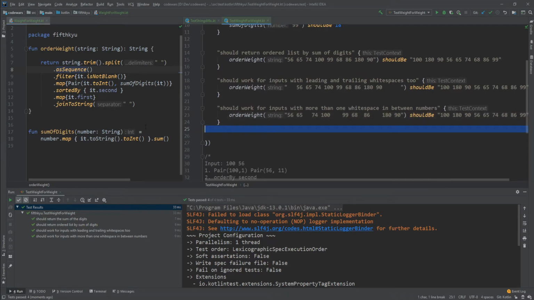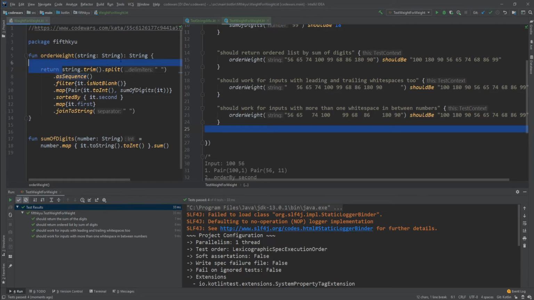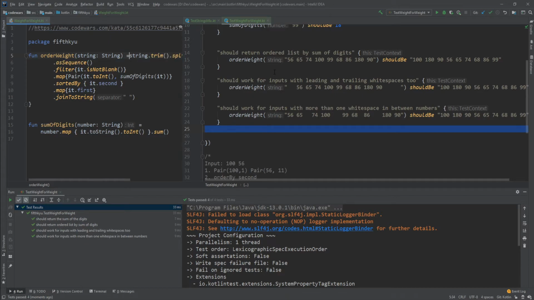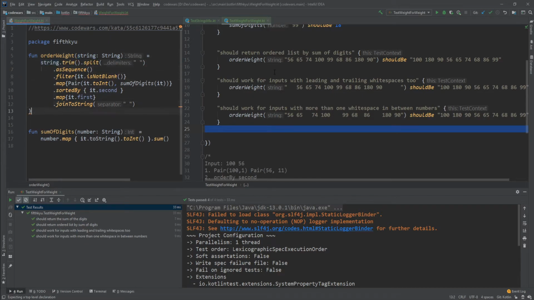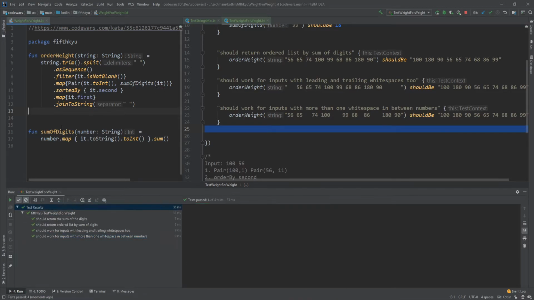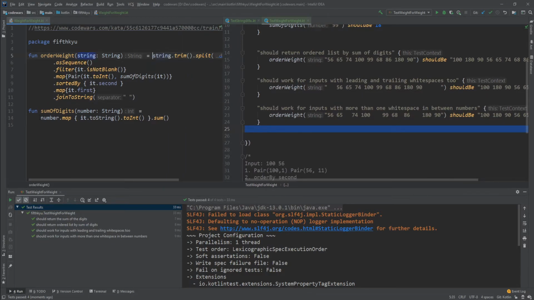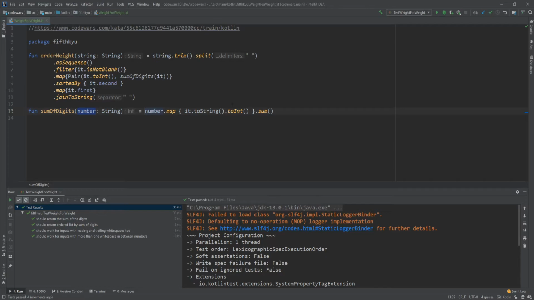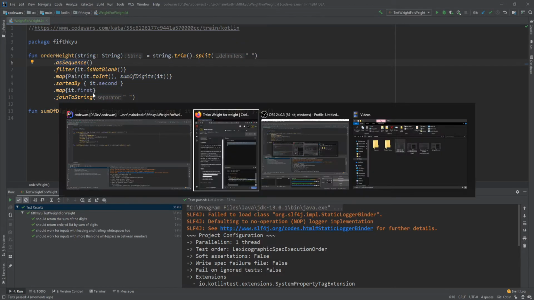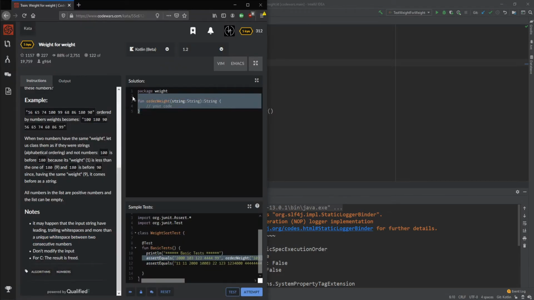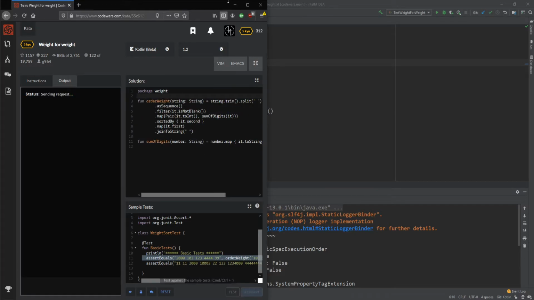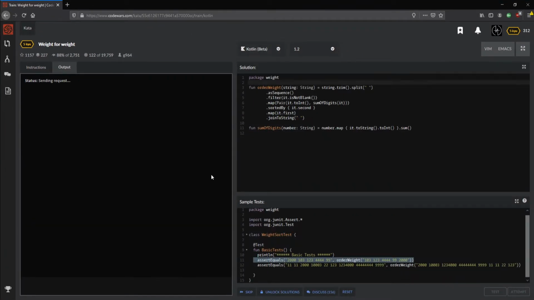Okay, so this is pretty much it. I think I can remove this part as well. Just say it like this. Should still work. Okay, our tests are still working. I'm going to format it like this. This is pretty neat. It's very small. It's readable. Okay, let's check it out if our solution works. Hopefully it does.